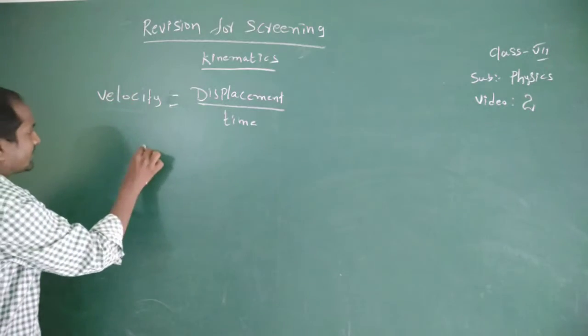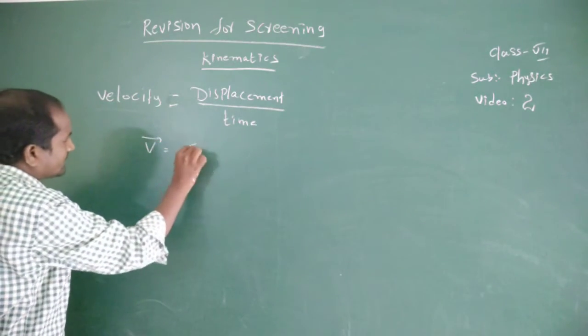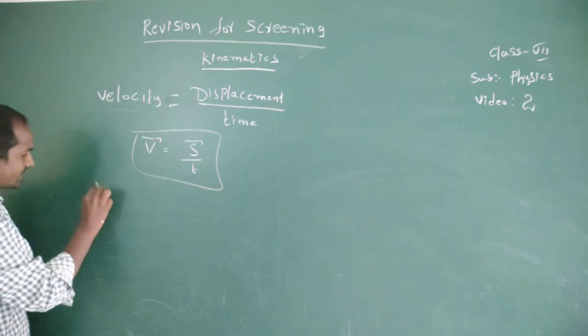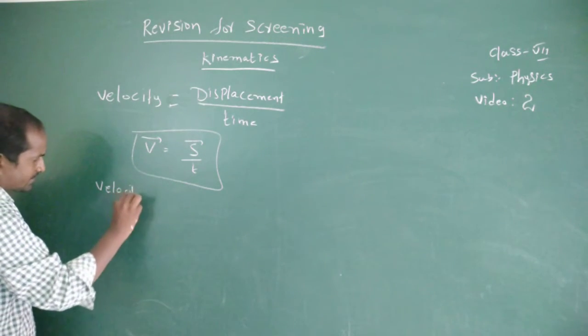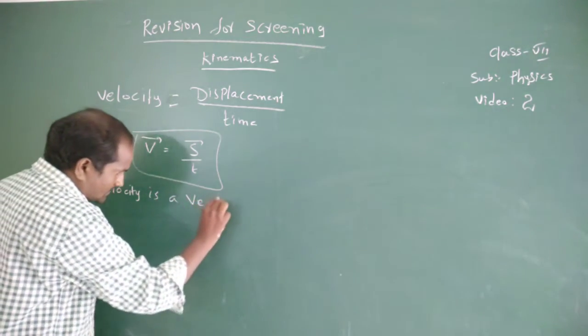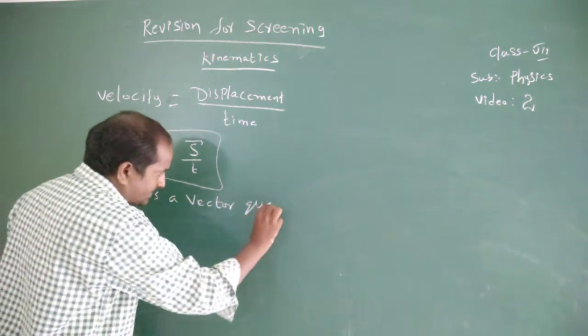So velocity is indicated with v bar. So v bar equals s bar by t. Here velocity is a vector quantity.